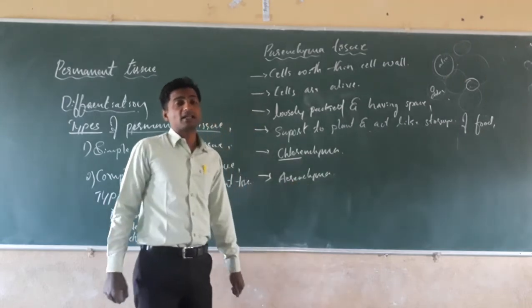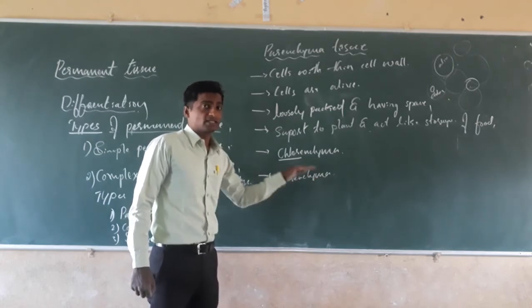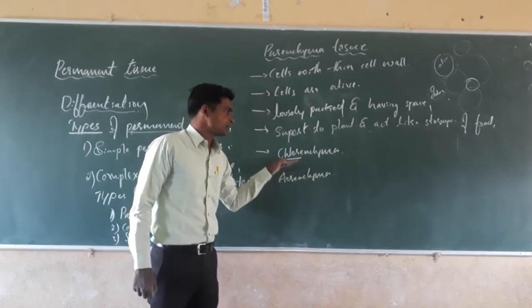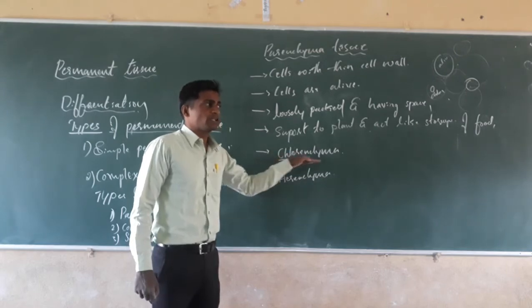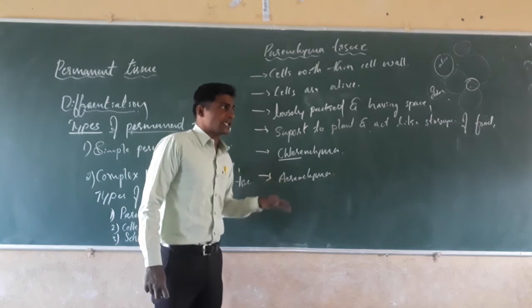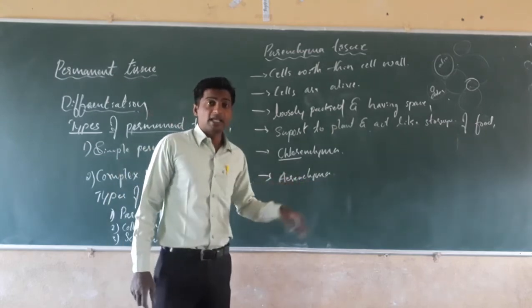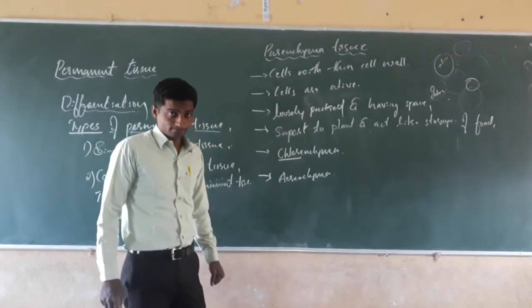Such parenchyma is called aerenchyma. If air bubbles are present, we say aerenchyma. If chloroplast is present, we say chlorenchyma. Next, this aerenchyma is mainly present in aquatic plants.